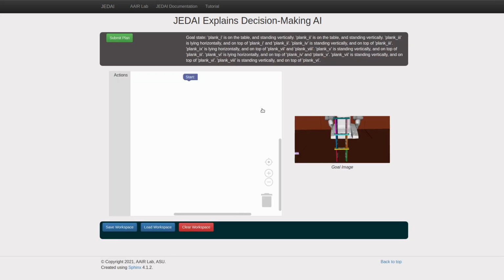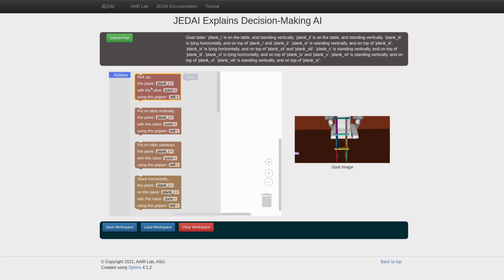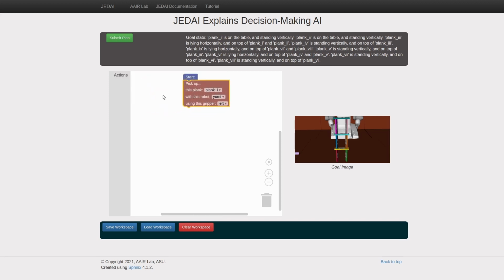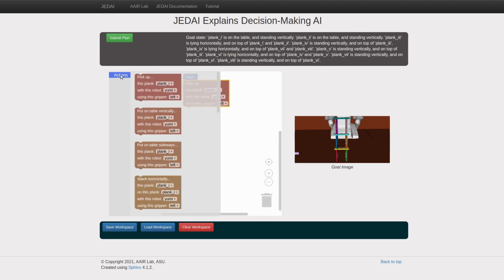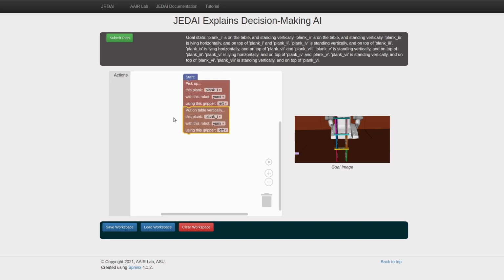After picking a problem to work with, users can enter the training area, where we find the drag-and-drop Blockly interface embedded. This interface allows abstract actions, represented by visual blocks, to be stitched together into a plan. An image of the goal for the current problem is shown here, while the goal is spelled out more explicitly up here. As you can see, for this problem, the goal is to stack these 9 planks so that they take the shape of 3 pi symbols, one on top of another.